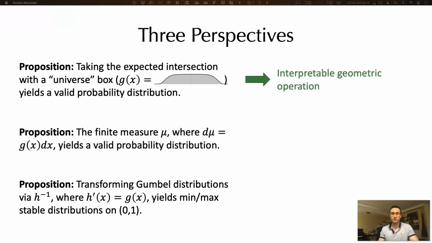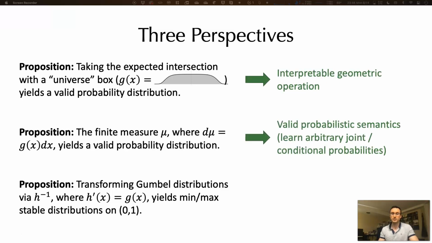The first allows for geometric intuition, while the second provides the justification of probabilistic semantics. In particular, our model is now able to learn marginals or arbitrary joint or conditional probabilities. Finally, the third interpretation yields interesting new families of bounded min-max stable distributions.